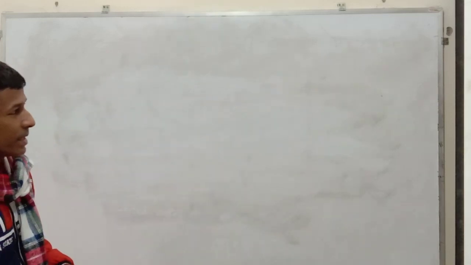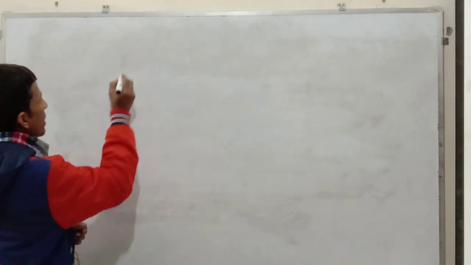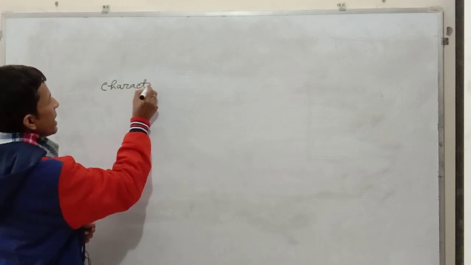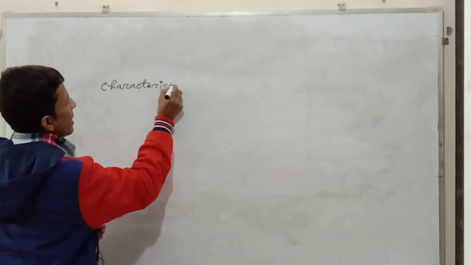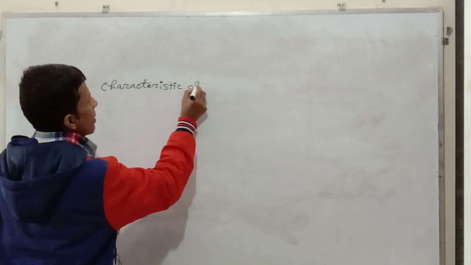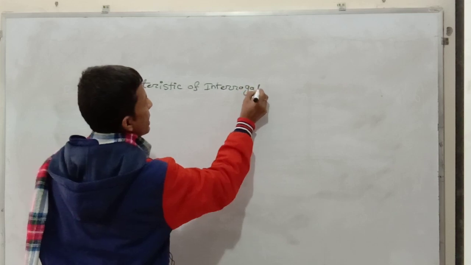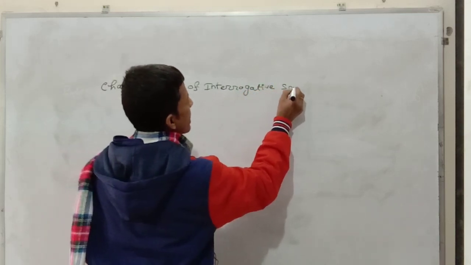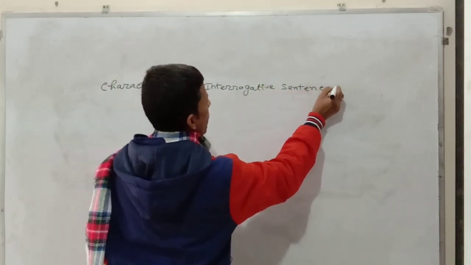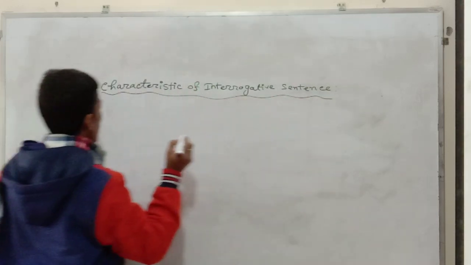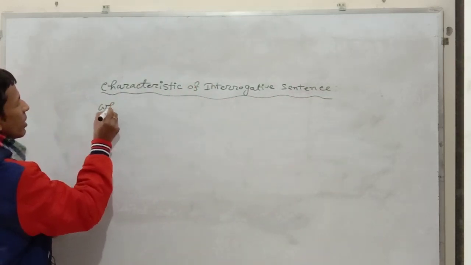In the left side, I am going to write the characteristic of interrogative sentence. Interrogative sentence is also started with what or how.